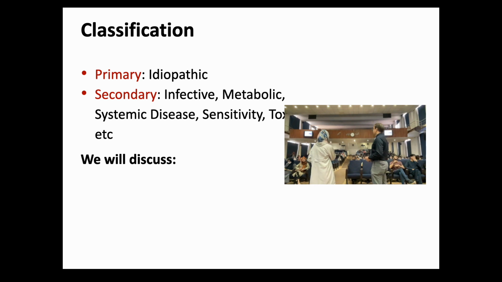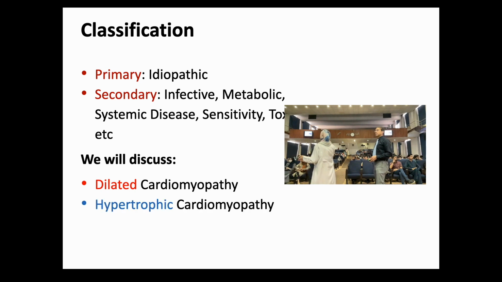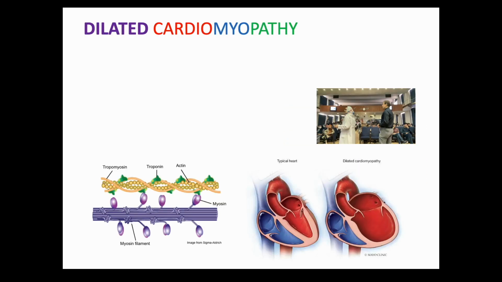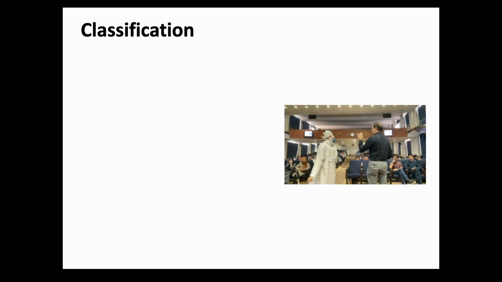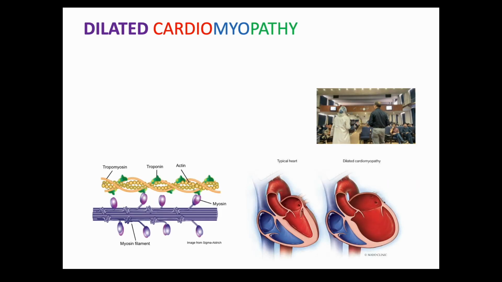Today's discussion will involve the 3 major varieties of cardiomyopathy, which are dilated cardiomyopathy, hypertrophic, and restrictive cardiomyopathies. So we have 3 varieties. The heart is big, the heart is of normal size, the heart is slightly smaller. So you've got a range starting from a larger heart to a smaller heart. Actually, the heart is not very small, but when you compare in restrictive cardiomyopathy, even on imaging, you see the heart looks a little smaller.